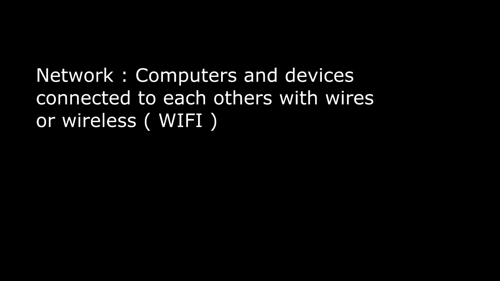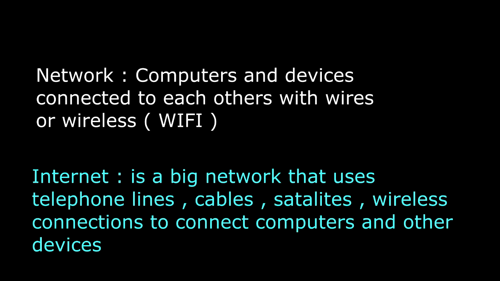Now a network is computers and devices connected to each other with wires or without wires, which is wireless or Wi-Fi. Now the internet is a big network, that's it, or a large network that uses telephone lines, cables, satellite, wireless connections to connect computers and other devices to each other. The question is how the internet works.